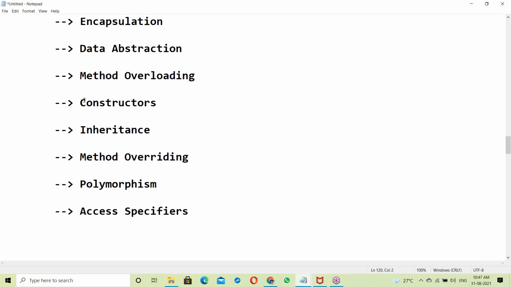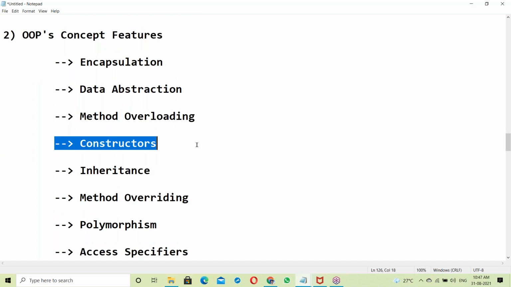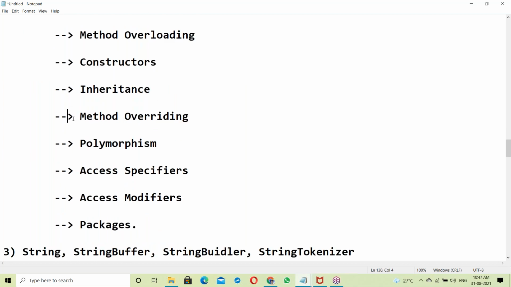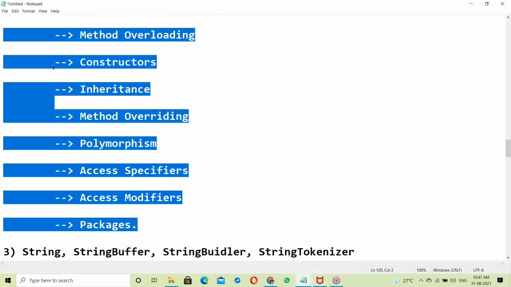Yes, implementing OOPs features in Java, like encapsulation, data abstraction, method overloading, constructors, inheritance, method overriding, polymorphism, and access modifiers. So these are the OOP concept features in Java.